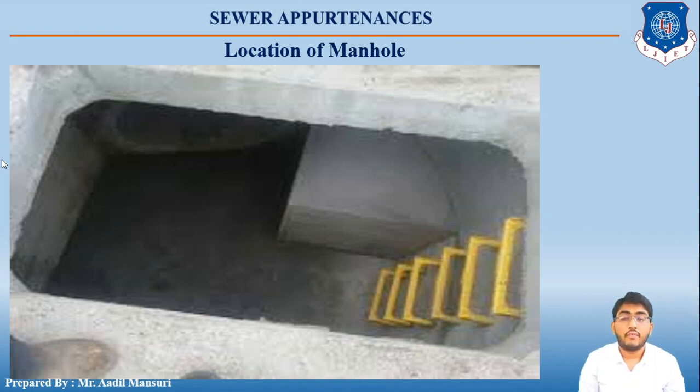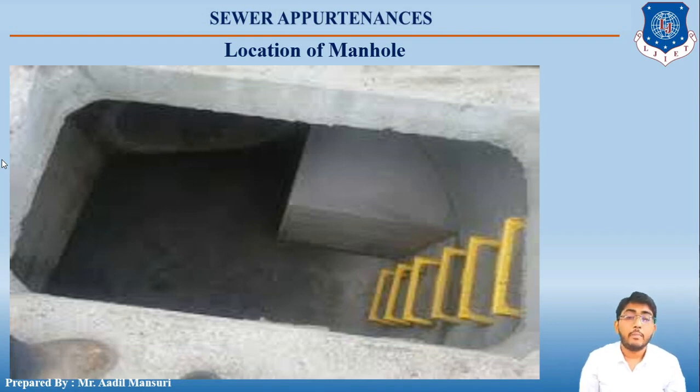So whenever there is a curve, or a junction, or a dead end, there will be a change in the alignment of the sewer line. At those places manholes are provided, and also at the change in gradient, that is, if two points have a difference in elevation, then we need to provide manholes.